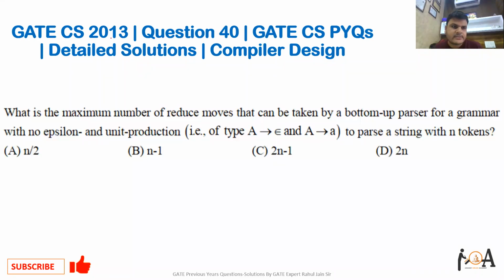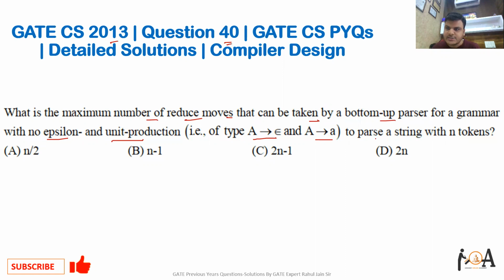So the question here is GATE CS 2013, question number 40, that was from compiler design. The question is, what is the maximum number of reduce moves that can be taken by a bottom-up parser for a grammar with no epsilon and unit production, that is of type A derives epsilon and A derives A, to parse a string with n tokens.